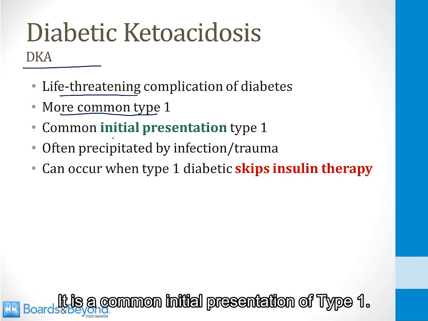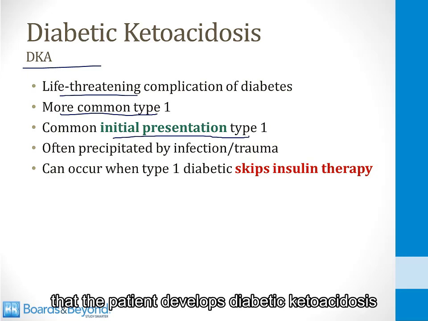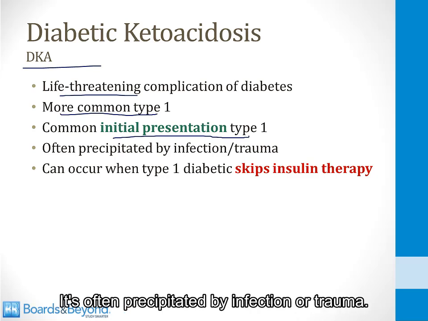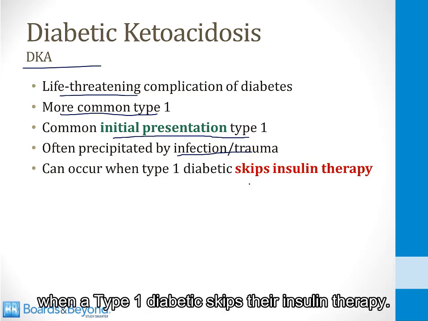It is a common initial presentation of type 1. The blood sugar can get so high that the patient develops diabetic ketoacidosis and presents with symptoms of DKA. It's often precipitated by infection or trauma. We'll talk about why this is the case, and it can also occur when a type 1 diabetic skips their insulin therapy.